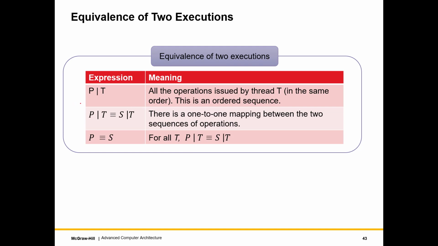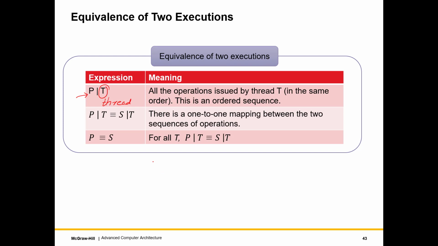For this we need to introduce some terms. First is P, the straight line T, right? So you can say P conditioned upon T, where T is a thread and P is a parallel execution. So this basically refers to all the operations issued by thread T in the same order.